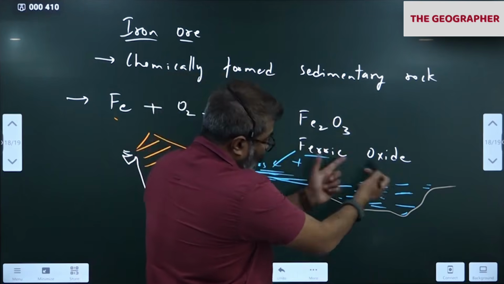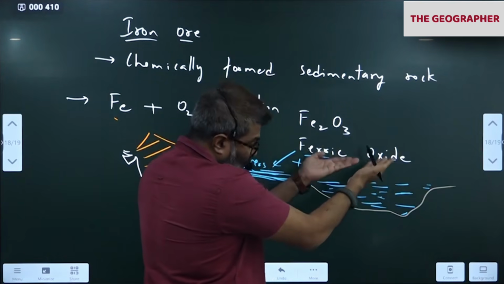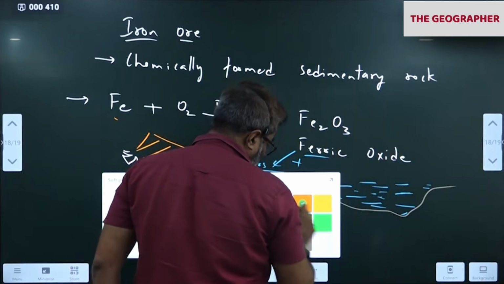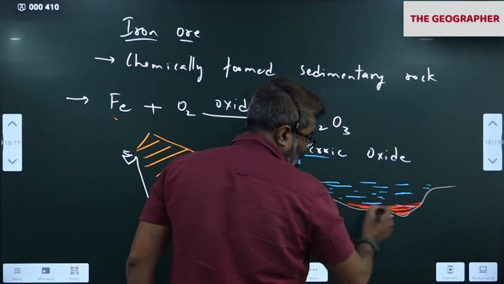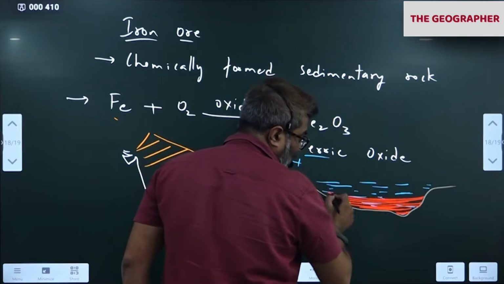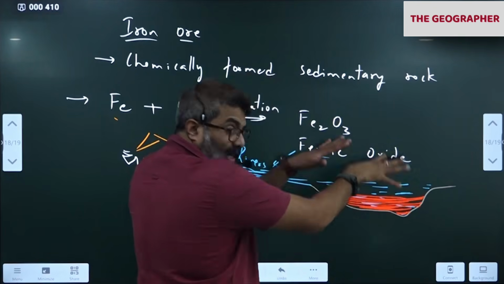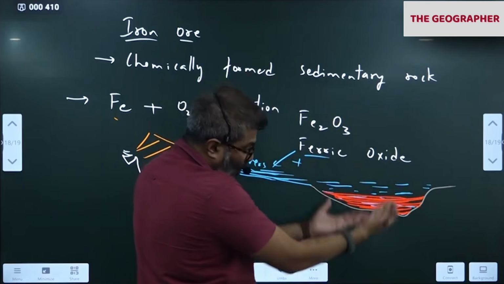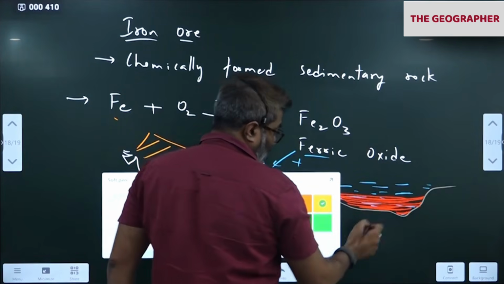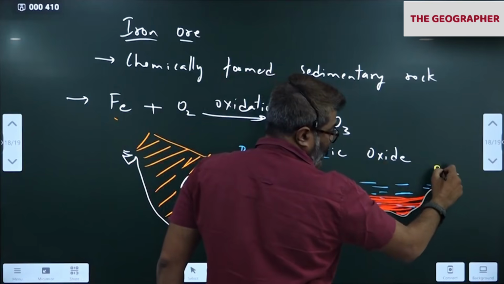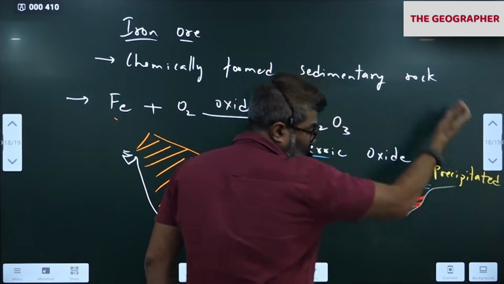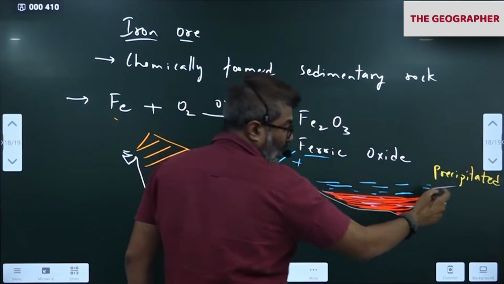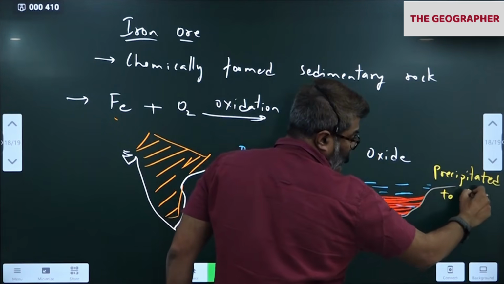So soil particles and ferric oxide, since it is denser, goes down and settles where? Here. Like this. Many layers of ferric oxide got deposited. Concentrated ferric oxide started depositing, precipitated at the bottom. Okay. The ferric oxide precipitated, spelling. Precipitated means to go down and settle. Okay. Precipitated to the bottom.